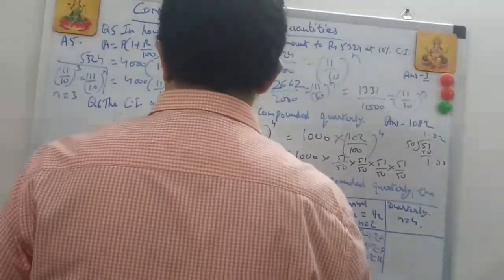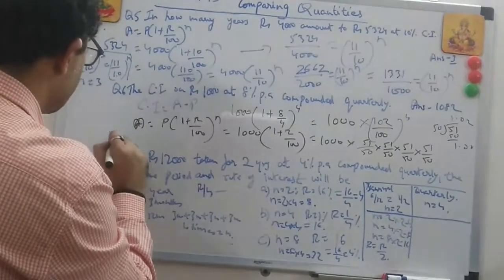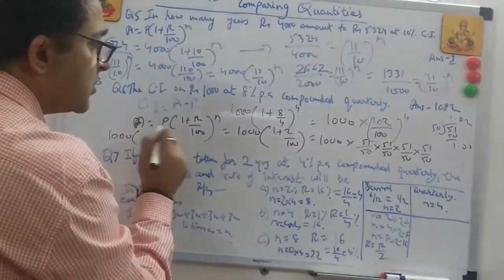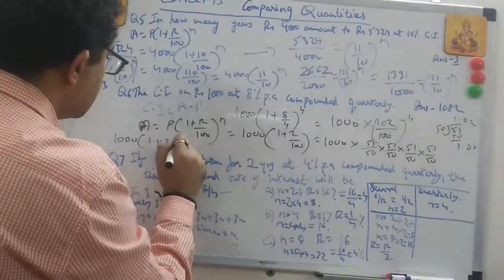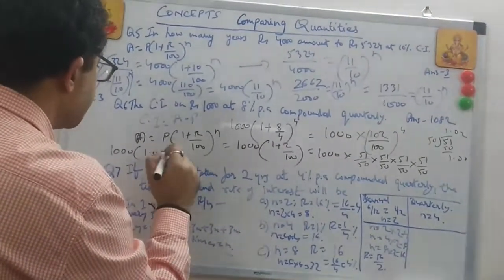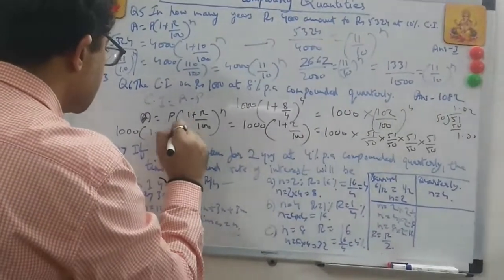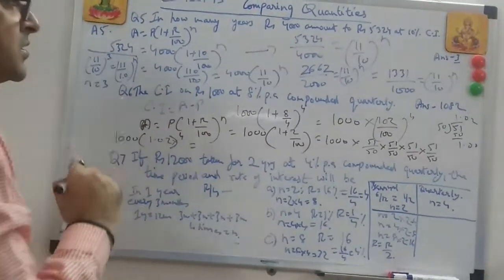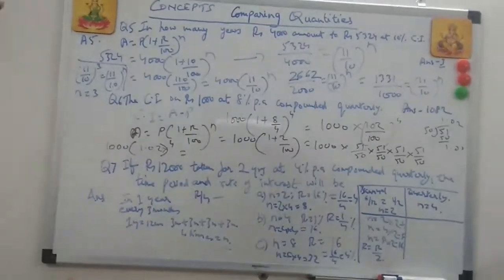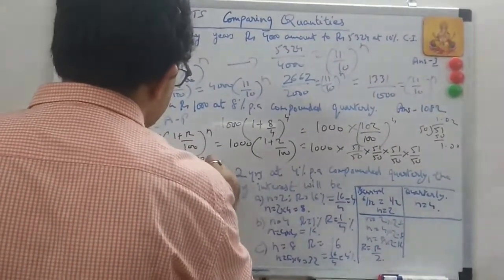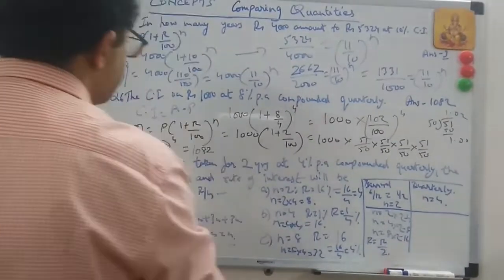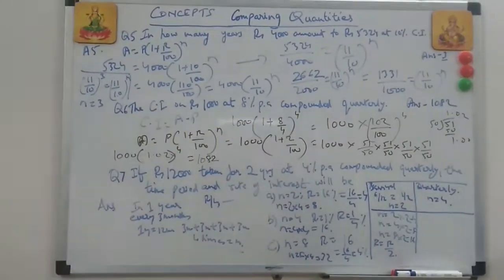So you write this as 1000 into 1.02 to the power 4. So it will come as 1082. This will be the answer. This will be the amount, right?